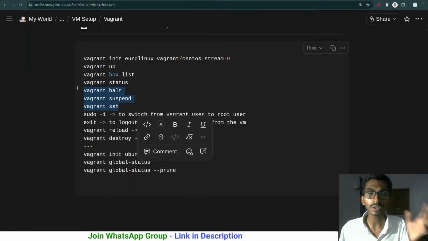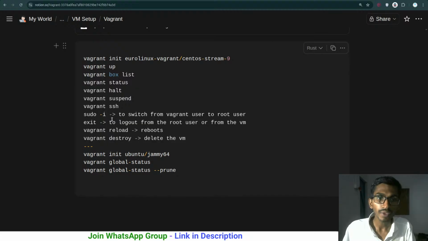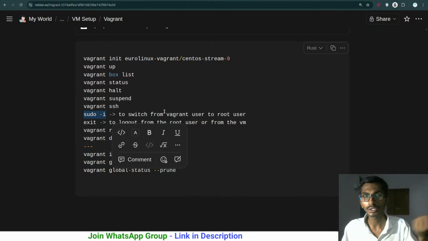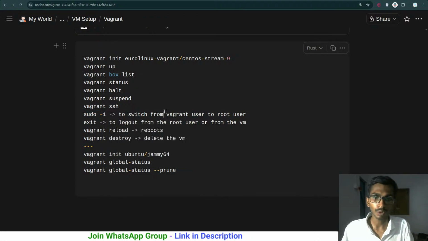This is all about Vagrant. The main focus is not even on this. The main focus is going to be on the Linux commands. But okay, covering it really quickly. Sudo will simply switch you to the root user. There are different users. You can create users, you can remove users, you can create groups and all. We'll be talking about those things. Exit will simply make you exit that.